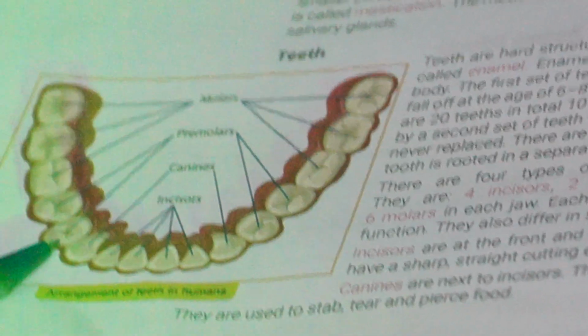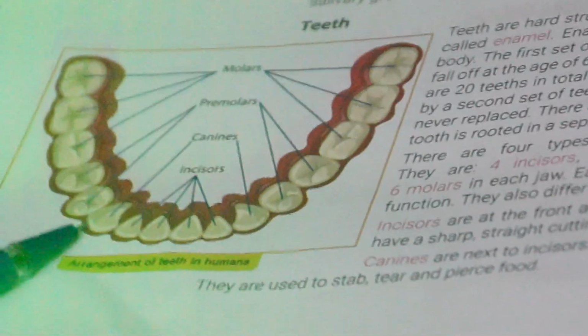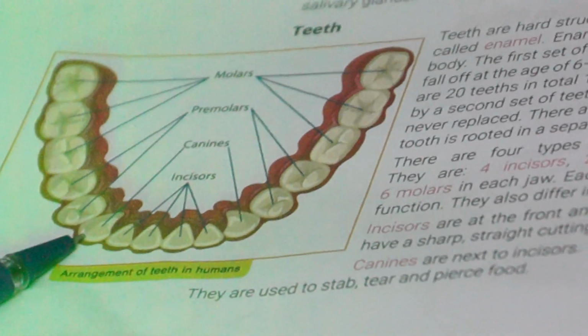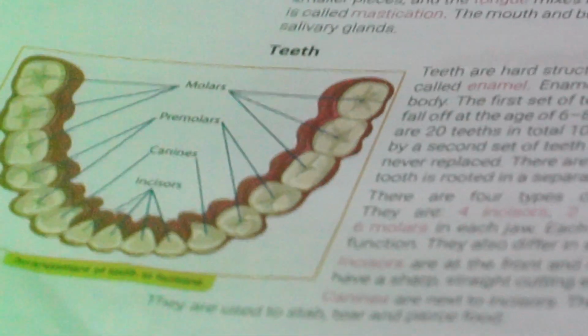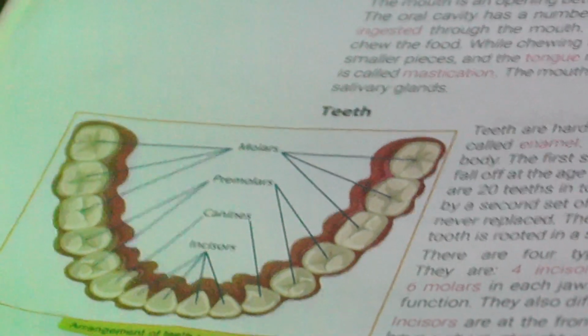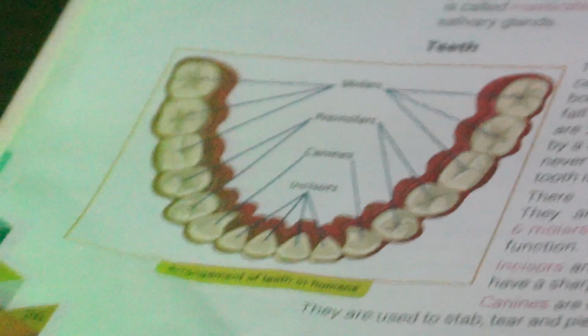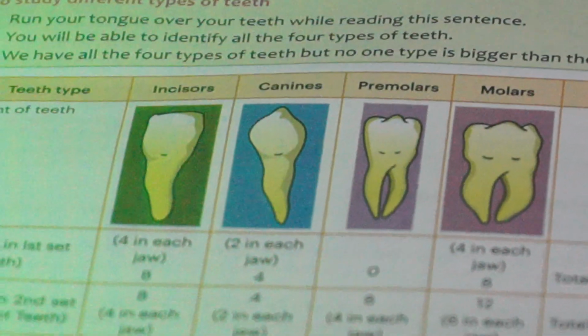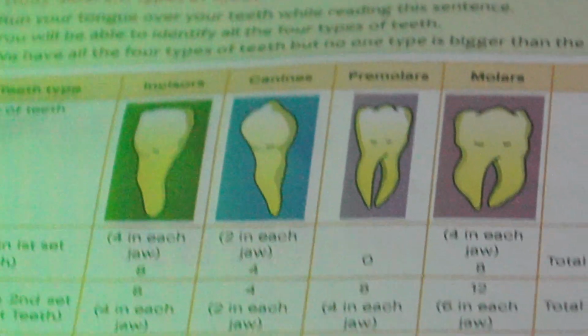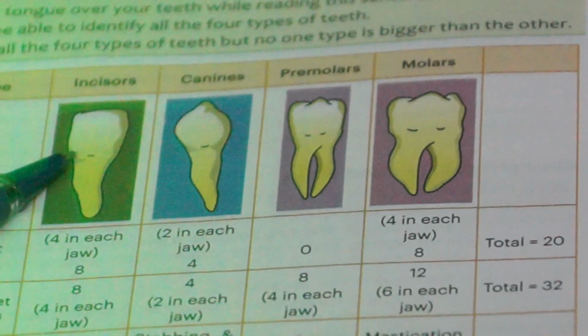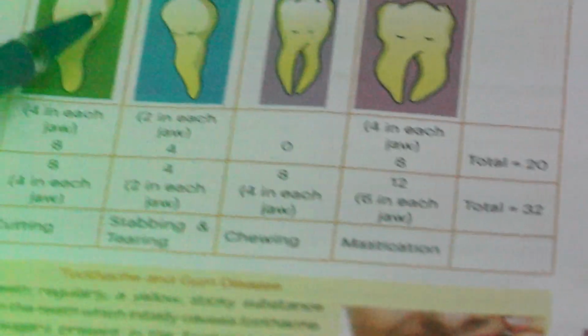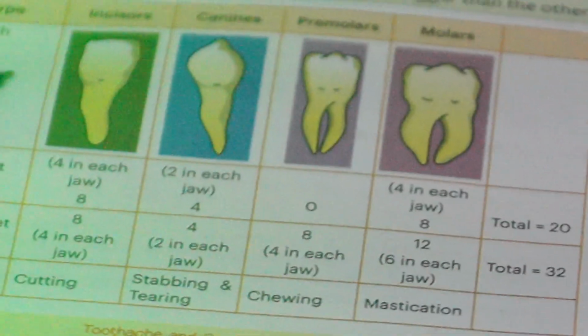Canines are next to the incisors. They are sharp and pointed, so they are used to tear the food. Okay. Then premolars and molars are found at the back and 2 sides of the jaw. They are used for chewing and grinding of the food before it is swallowed. Okay. Here one activity is given. You can see the structure of the different types of teeth, and you can use your tongue. While I am reading now, you can rub your teeth with your tongue and feel the teeth. Okay. First one is incisors.